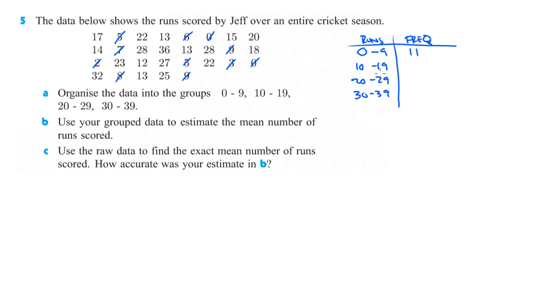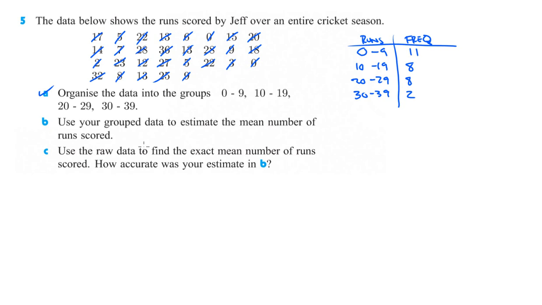So now all the 10 to 19s, 1, 2, 3, 4, 5, 6, 7, 8. 20 to 29, 1, 2, 3, 4, 5, 6, 7, 8 of those as well. And then in the 30s, we just have 1, 2. Okay, so check, organize all that.